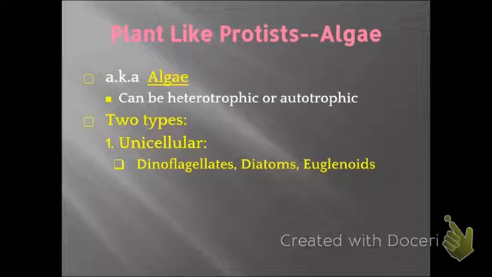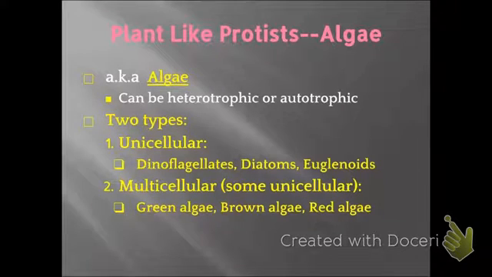Plant-like protists, or algae. Algae is what we call plant-like protists, and these can be heterotrophic or autotrophic. There are two types of plant-like protists. There are unicellular plant-like protists, or unicellular algae. These are dinoflagellates, diatoms, and euglenoids. I'm terrible at saying that word. And then there's also multicellular algae, and so that's our green, brown, and red algae.